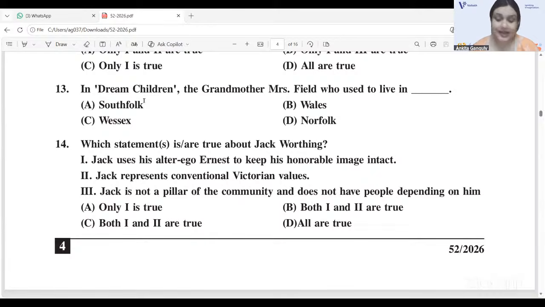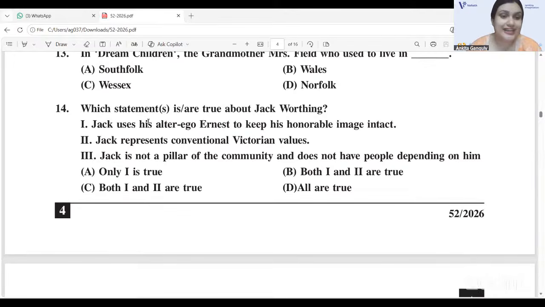It's from the essay Dream Children by Charles Lamb, right? In Dream Children, the grandmother, Mrs. Field, who used to live in Norfolk, 13D. Again, a very straightforward textual question, very easy. So, Norfolk, 13D. Next. Which statements is or are true about Jack Worthing?